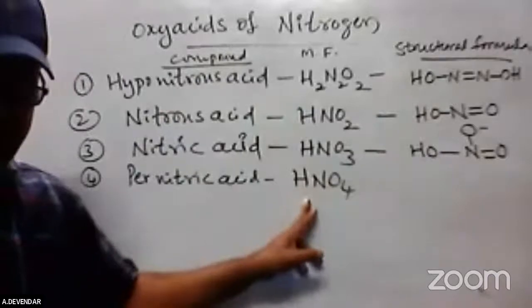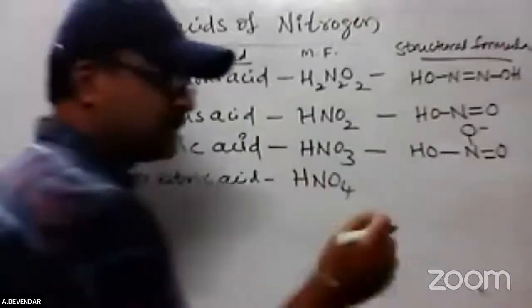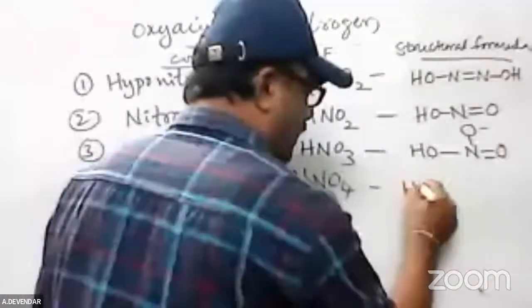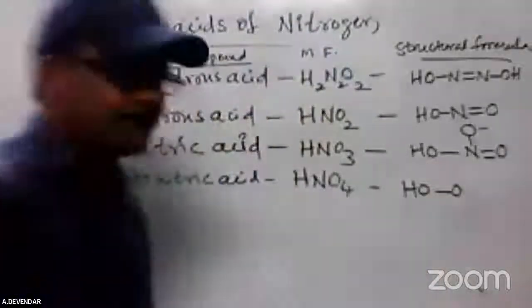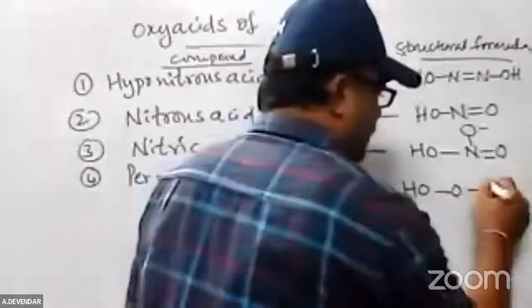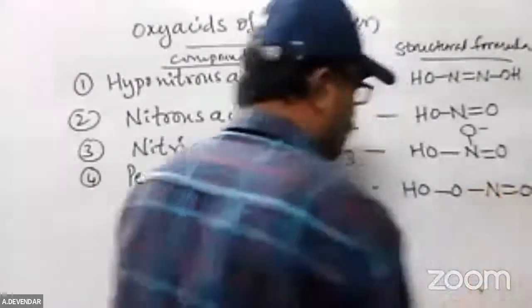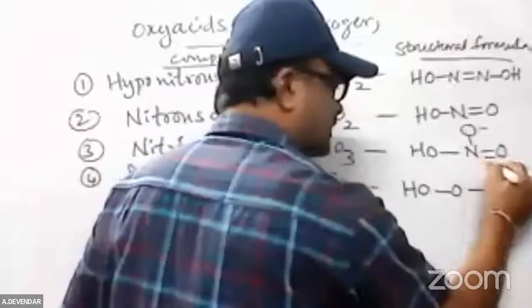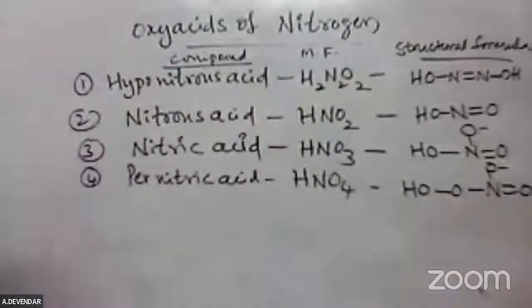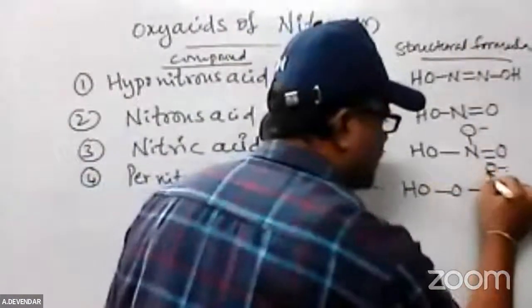Pernitric acid means the per indicates a peroxy group is present. So 3 oxygens are over, 1 hydrogen, and nitrogen, and again 1 oxygen. That will be linked with an arrow mark towards the nitrogen.